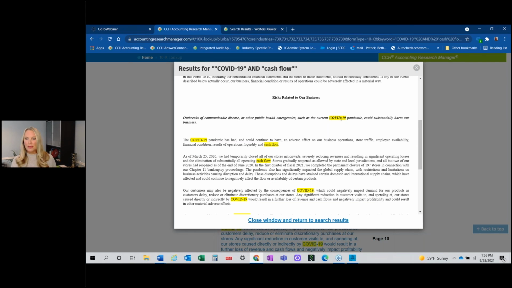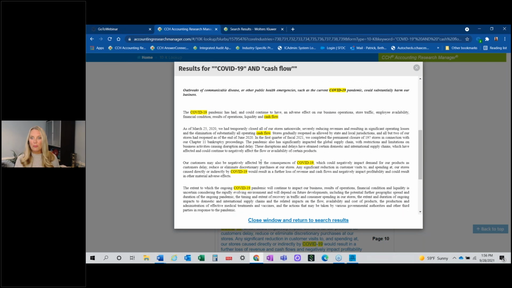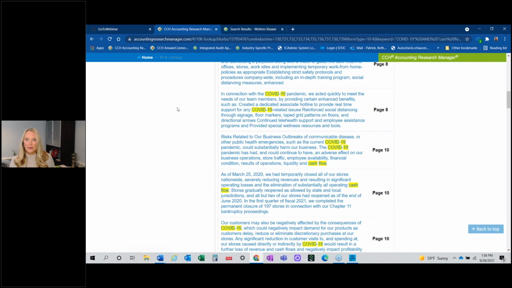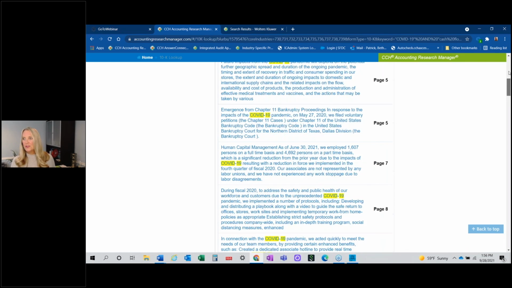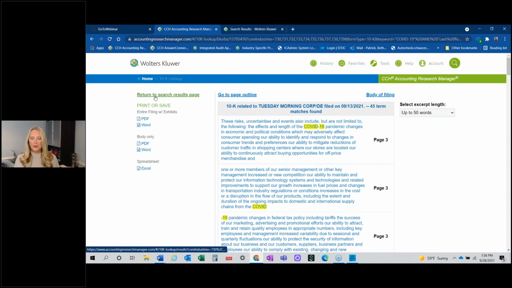Here's some examples. Maybe I'm a retail, I want to look at some of my competitors. Maybe I'm a CPA firm, I'm looking for other examples for my client. This is very helpful and very quick. By industry, taking you to it. If you want to highlight, copy, paste, that's what customers are doing now. All right, so this 10K lookup does a lot, but that's probably the most common. Just keyword search, pick your industry, and you'll have all of those results.